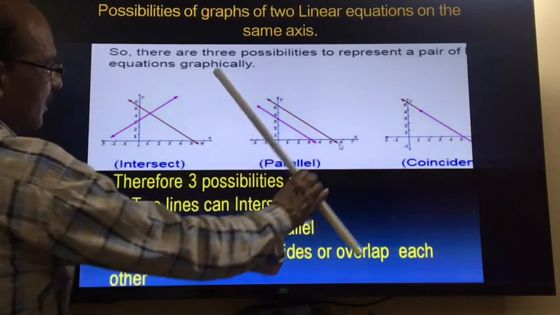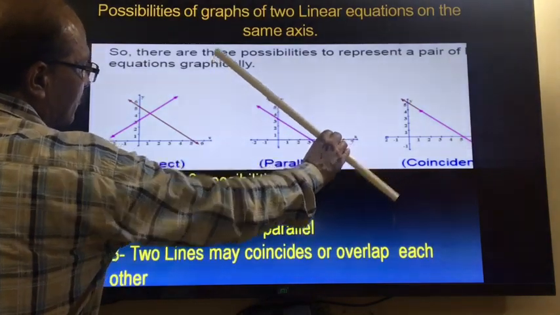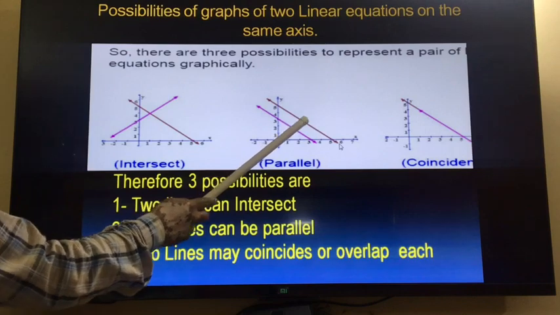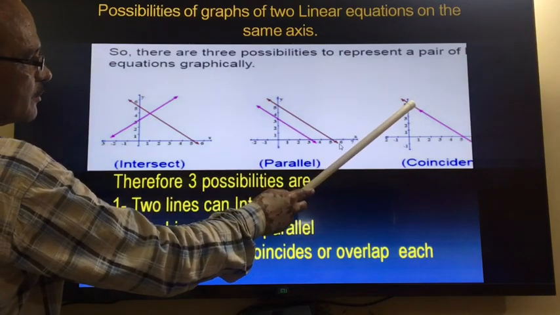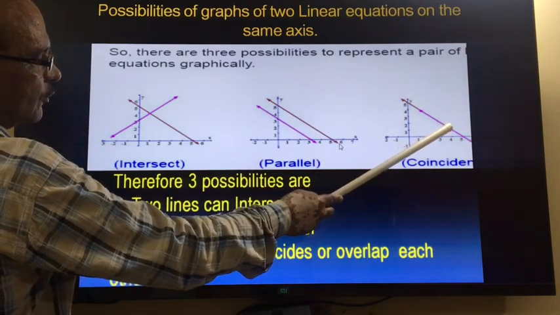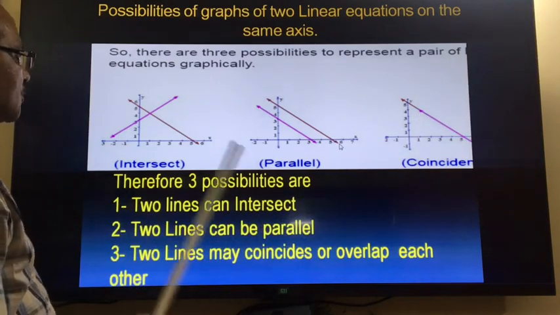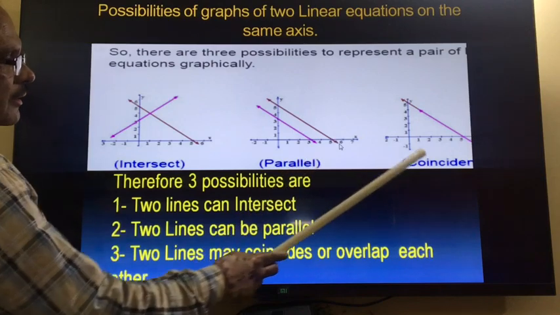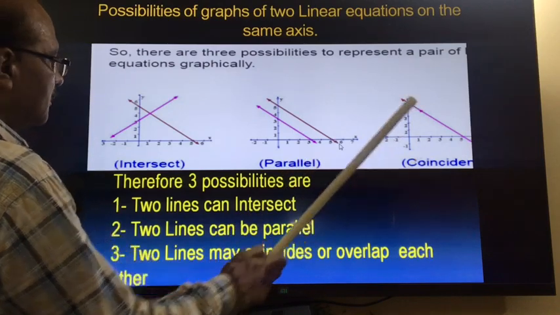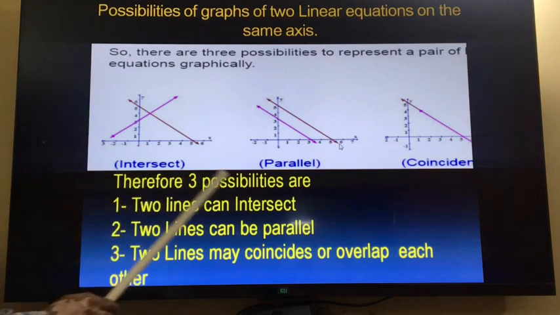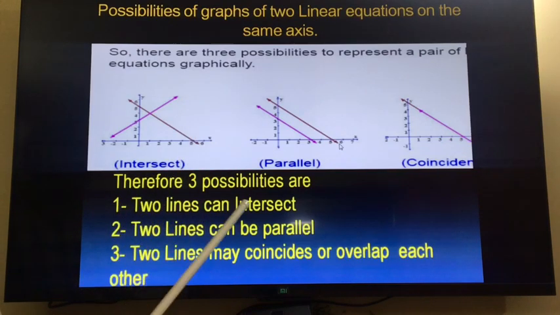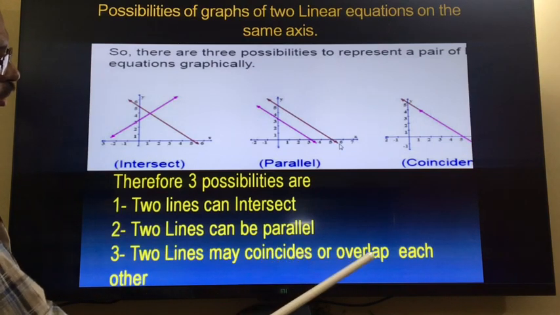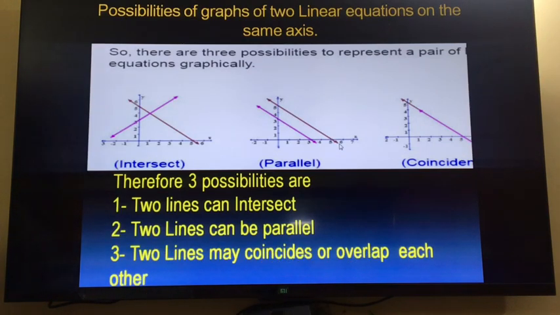The second possibility is that the lines are parallel, like this. The third possibility is that one is a brown line and the second is a pink line, and both are overlapping each other. So three possibilities: lines can intersect, lines can be parallel, lines can coincide with each other. Therefore, two lines can intersect, two lines can be parallel, or two lines may coincide or overlap each other. So these are the three possibilities of the graph.